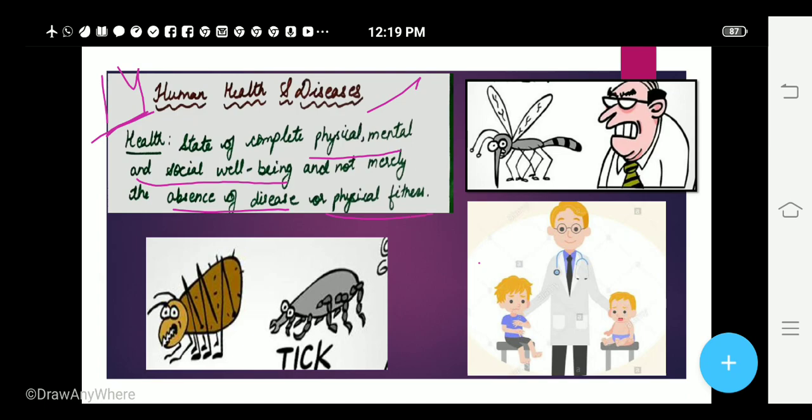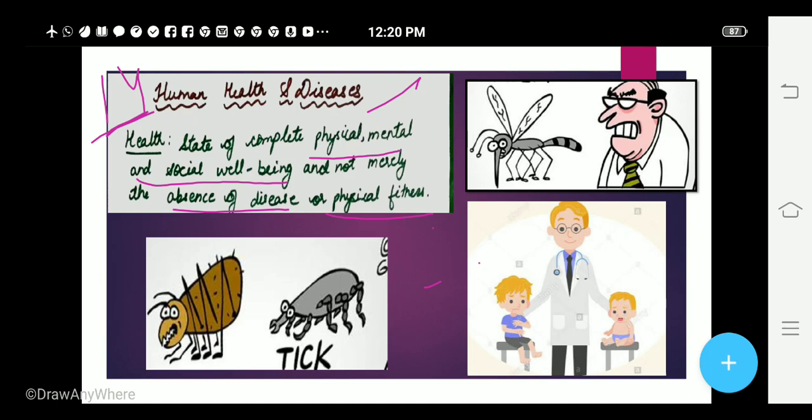Health is when a person is completely physically healthy, mentally healthy and socially healthy, he is not depressed, he is not facing any mental issues, and he is physically fit, at that time we call that person healthy. Generally what happens? We say we are healthy, right? And what do we actually mean by that? That we are physically fit and there is no visible disease. And many a times we see a person is physically fit but he is mentally unfit. At that time, can you call that person healthy?